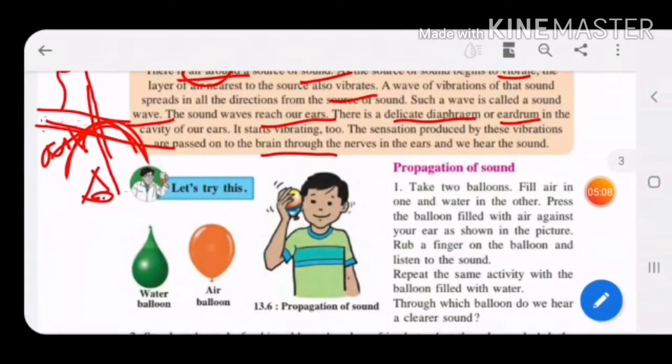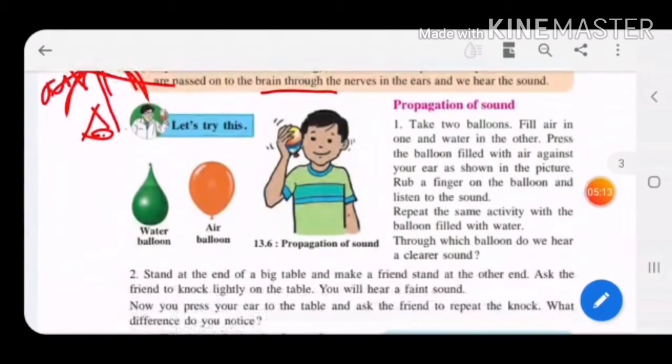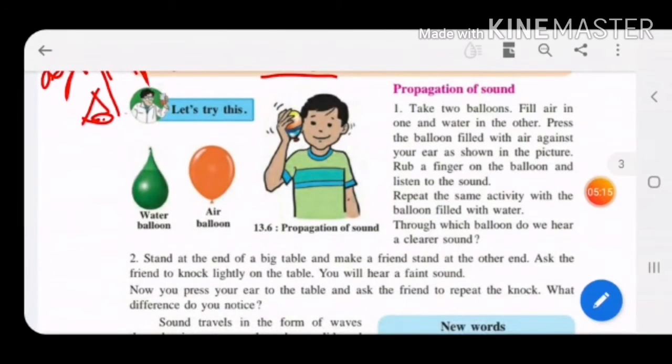It also starts vibrating, and its sensations are passed on to the brain through the nerves, and we can hear the sound. Now children, let us see propagation of sound, how the sound is propagated.